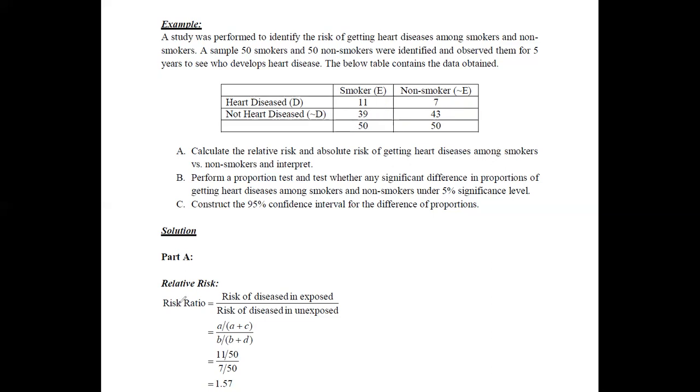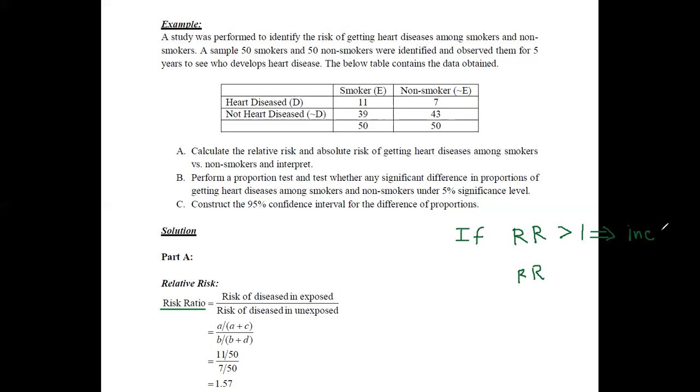When you are interpreting the risk ratio, we can say whether there is an increase in risk or a decrease in risk. If this risk ratio is greater than 1, then we can say that there is an increase in risk.